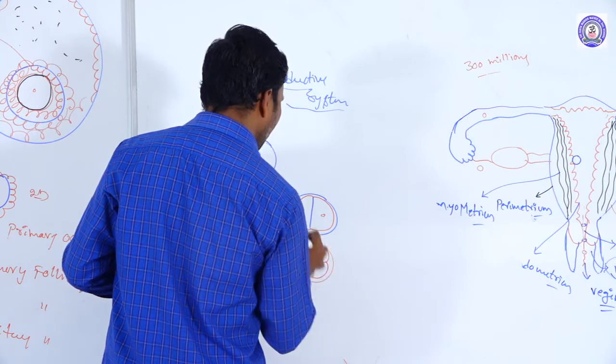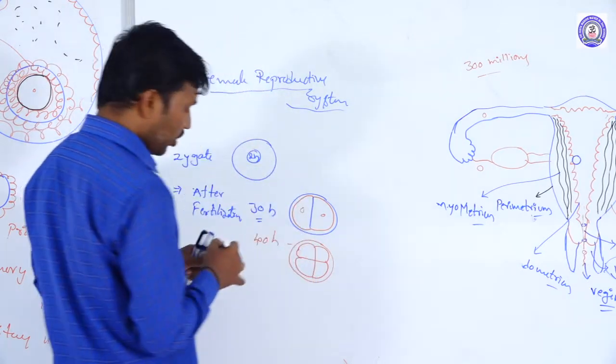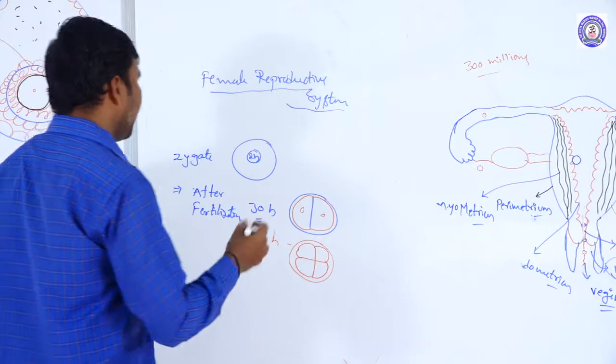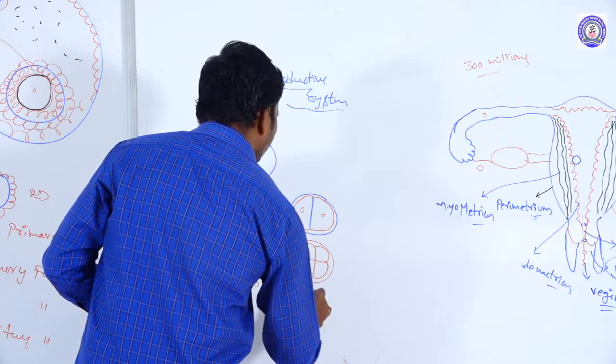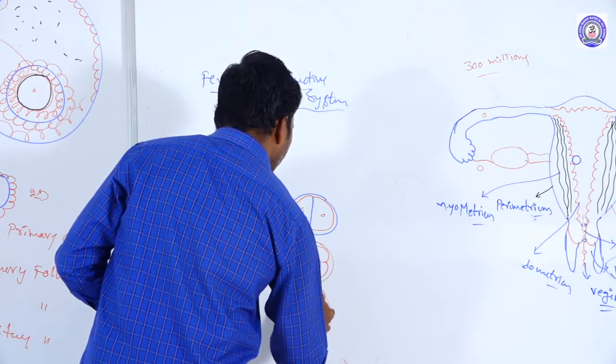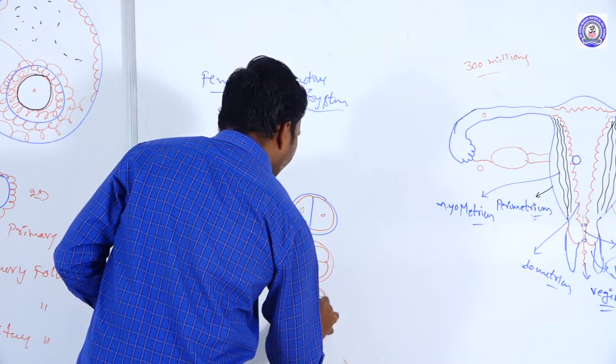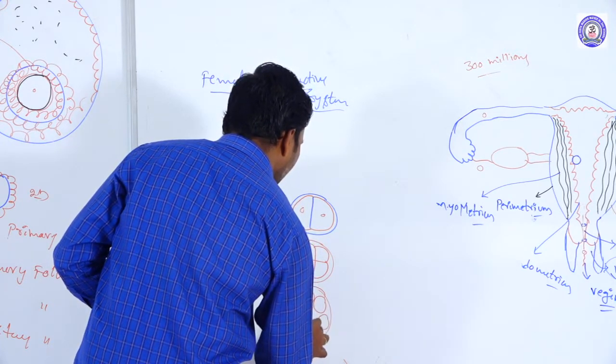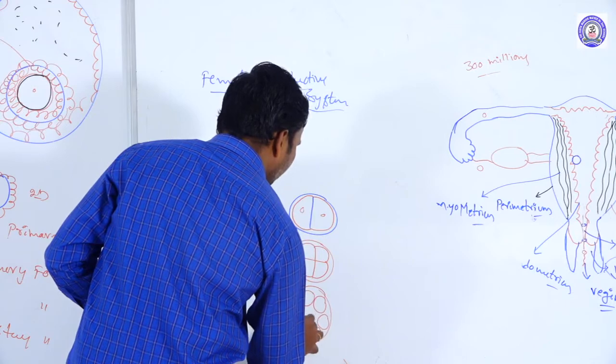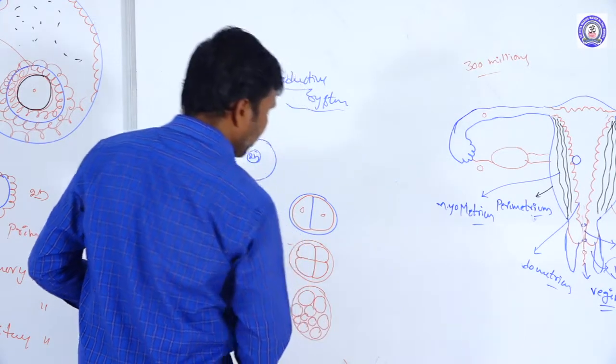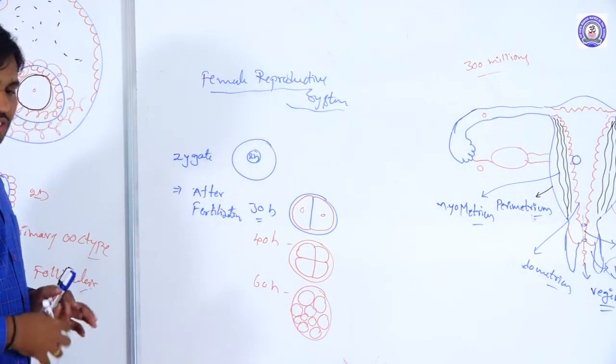Later, reaching 60 hours, they undergo another division and form the 8 cell stage of the blastula.